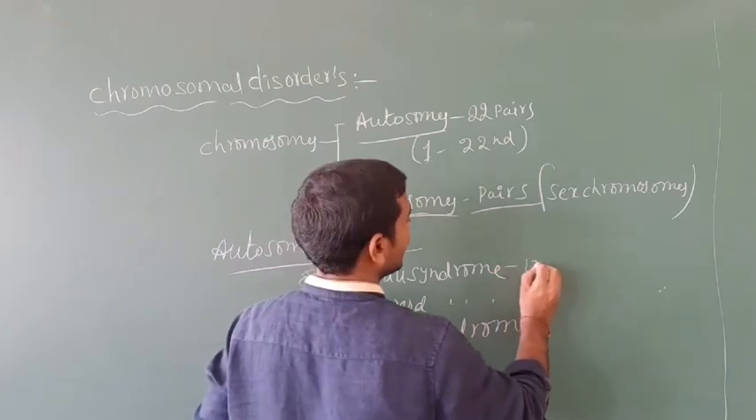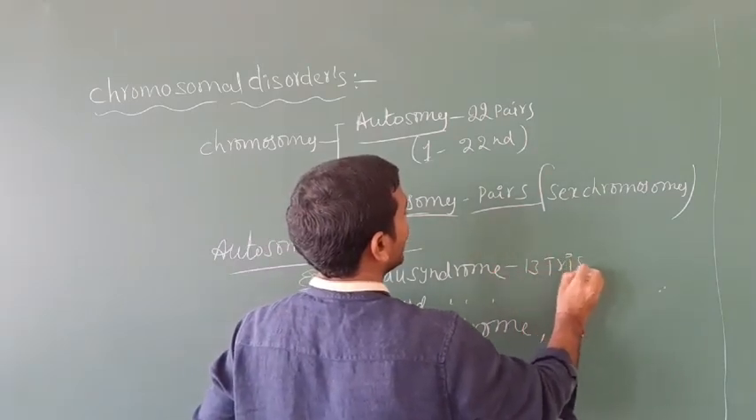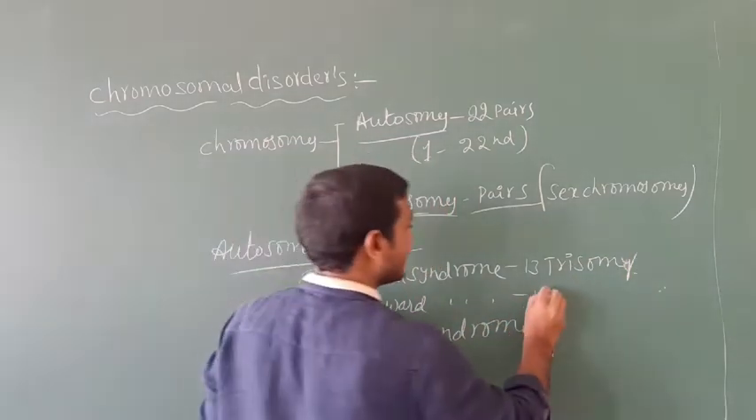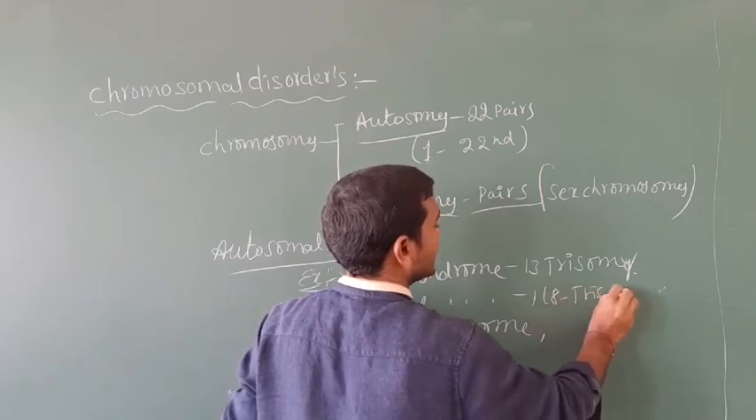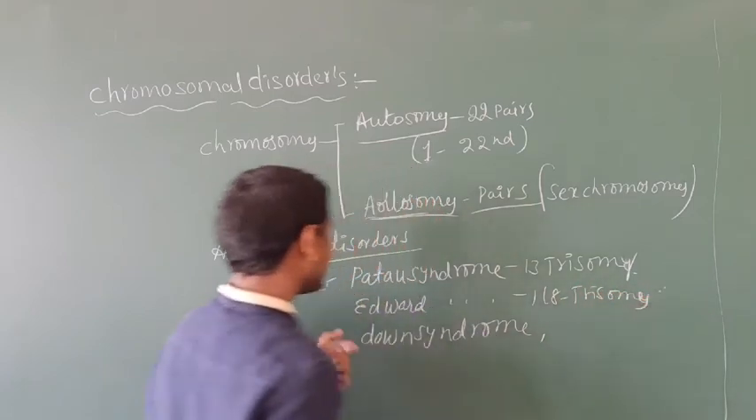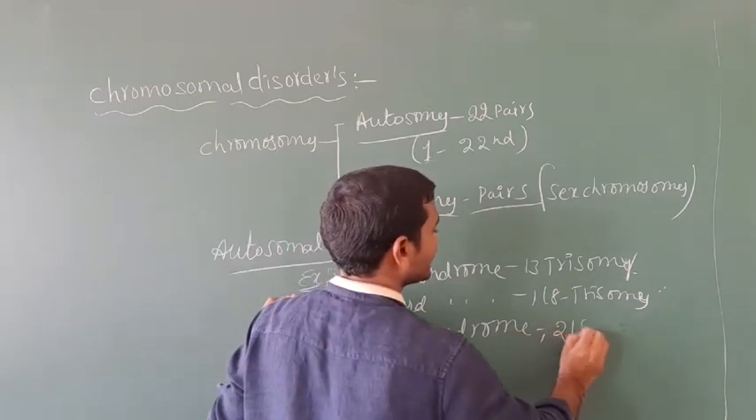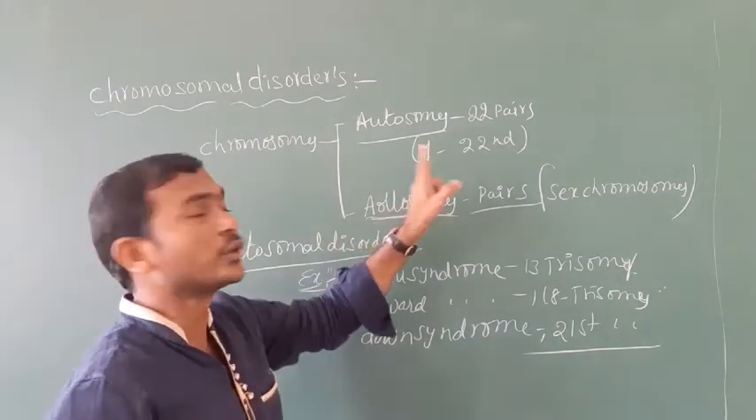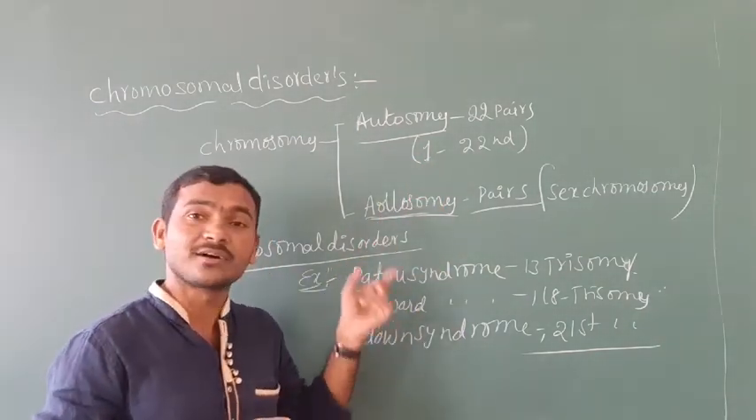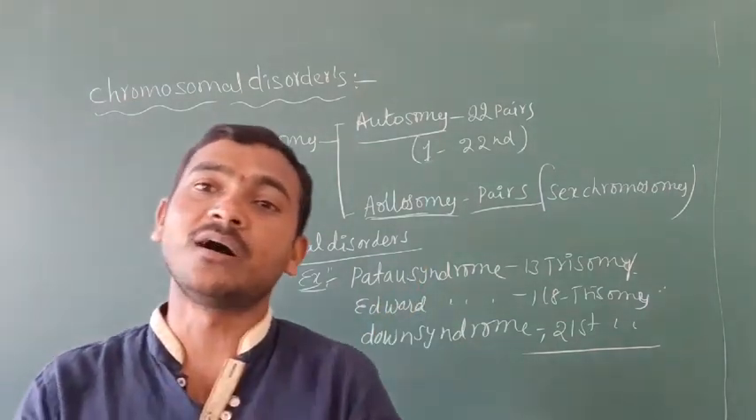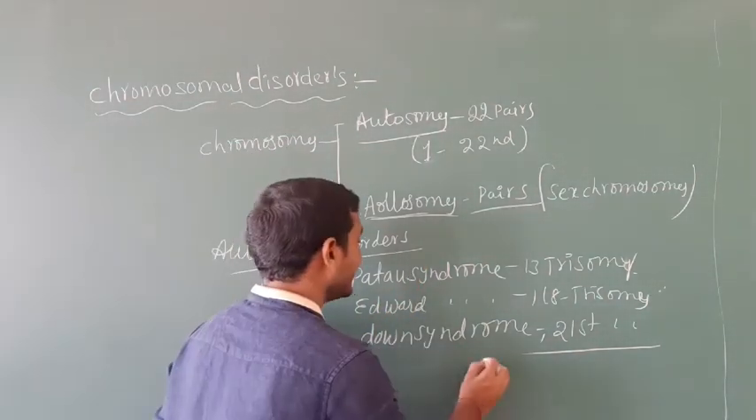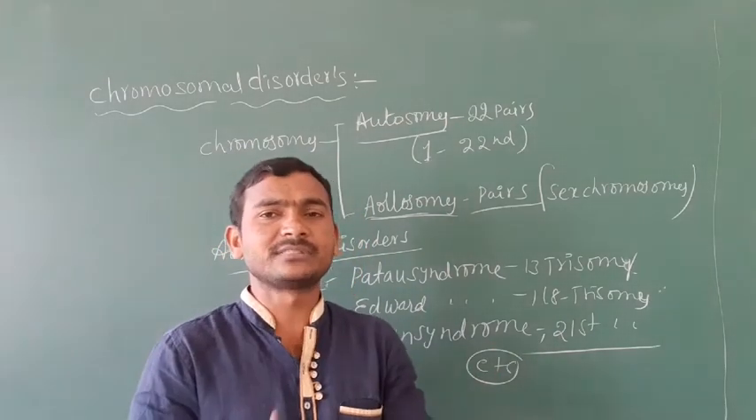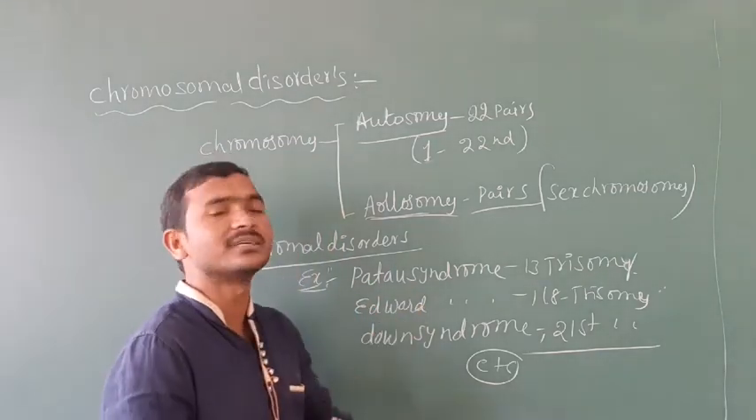For example, Patau syndrome: the 13th chromosome is trisomy. Next, Edward syndrome: the 18th chromosome is trisomy. Next, Down syndrome: the 21st chromosome is trisomy. This means that up to 22 are the autosomes, so all of these diseases are caused by a defect in the autosomes only. Cri-du-chat and other diseases we will also discuss. That is about the autosomal disorders.